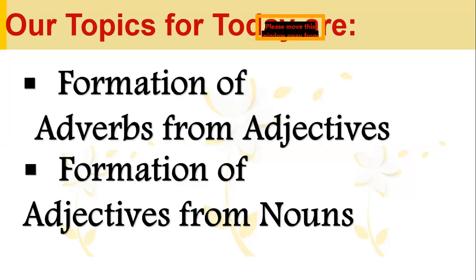Now, before we begin formation, understand what forming is. Forming is deriving one thing from another. If I'm forming an adverb from an adjective, I already have an adjective and I derive my adverb from it. Similarly, in formation of adjectives from nouns, I already have the noun, and by adding or subtracting some letters from it, I make it into an adjective. So this is a common way of making adverbs and adjectives.